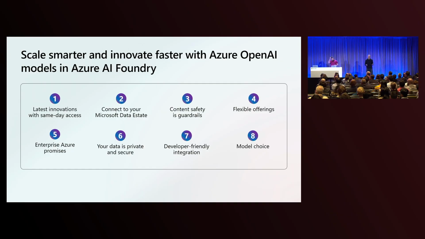Number 5, enterprise promises. We hear from a lot of customers, particularly startups and ISVs, that they're choosing Azure because that brand means something in the enterprise space, right? Customers trust our Azure platform because we keep your data secure. We never look at your data. We maintain its privacy. We ensure that all of the enterprise guarantees in terms of reliability and safety are built in. In fact, our internal team goal, we say all the time, is to be the most reliable platform in the industry, and we believe we're up there. We believe that we actually have the most stable platform in this space despite the velocity of innovation that's happening.